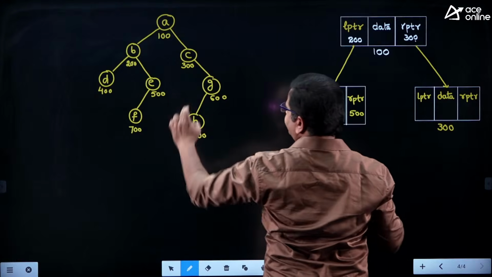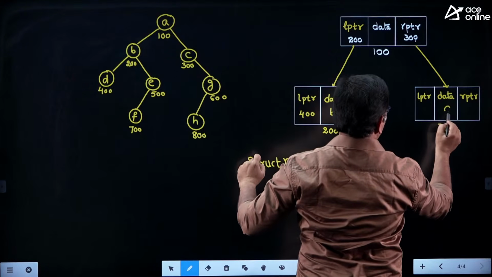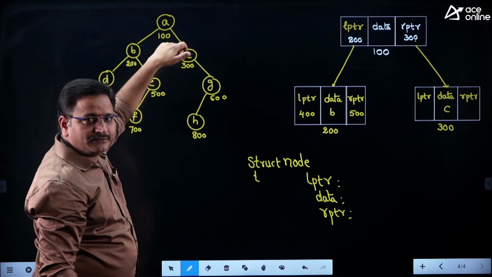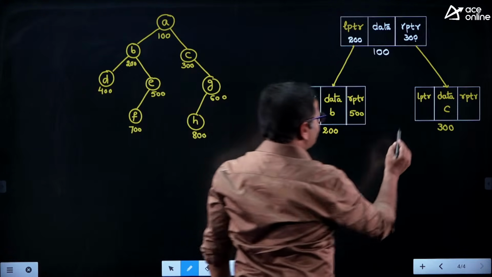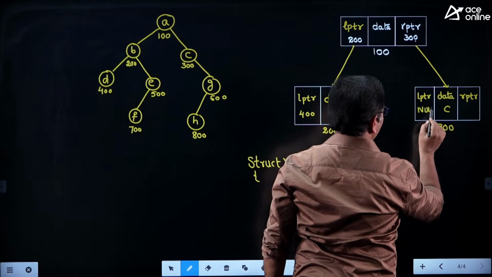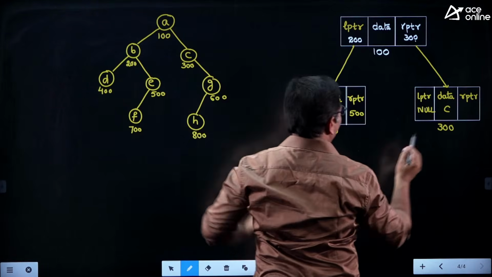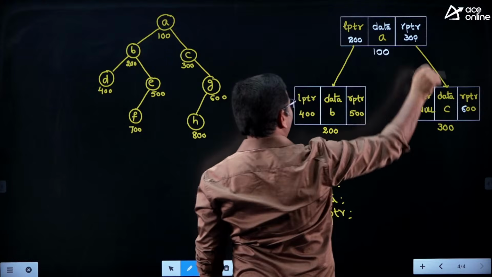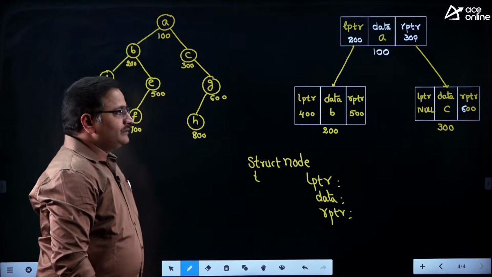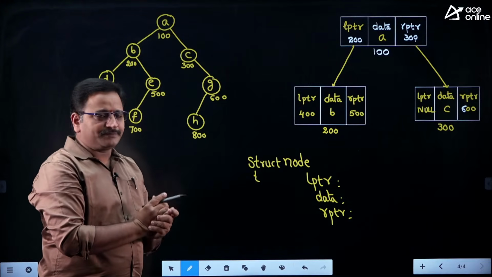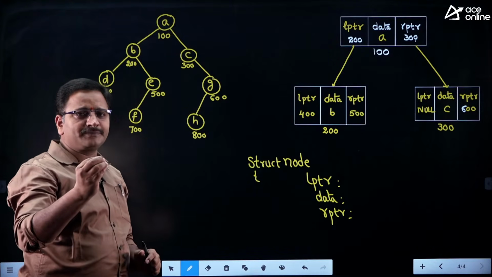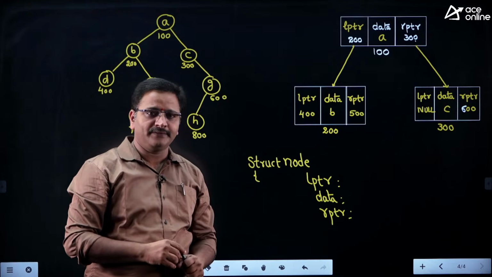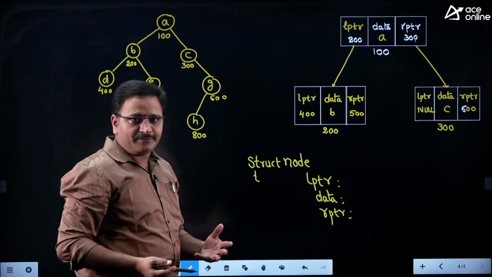Whereas for this node, the data is C. Verify whether a left child is available or not. No, there is no left child available, therefore the left pointer is pointing to null, whereas the right pointer is pointing to the 600 location. So in this way I can represent the tree in the form of a user defined data type. The reason I am explaining this part is that if you understand the structure, the tree traversal concept is very simple friends. You can answer tree traversal questions within 30 seconds also. Try to understand how I am doing the problem.